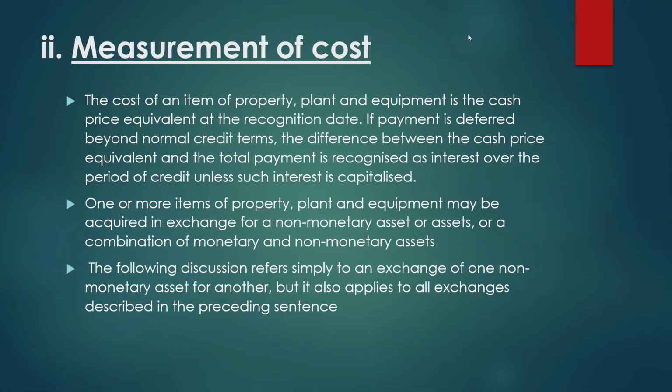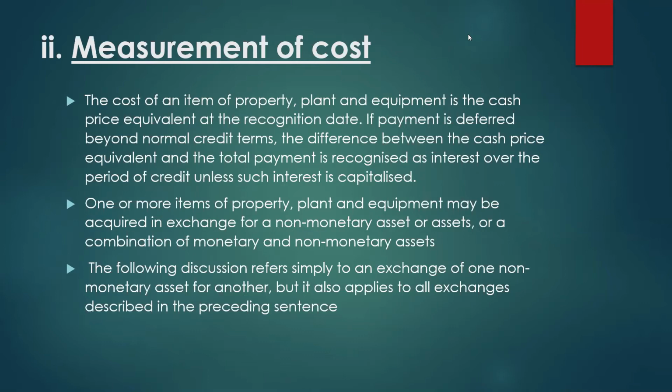Okay, measurement of cost. The cost of an item of property, plant and equipment is the cash price equivalent at the recognition date. If payment is deferred beyond normal credit terms, the difference between the cash price equivalent and the total payment is recognized as interest over the period of credit unless such interest is capitalized.